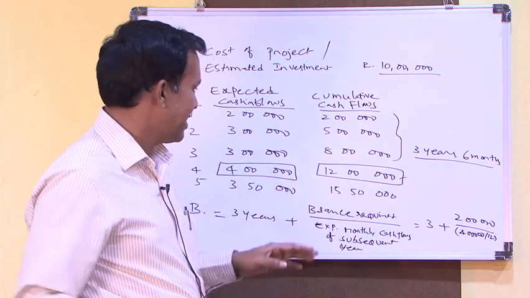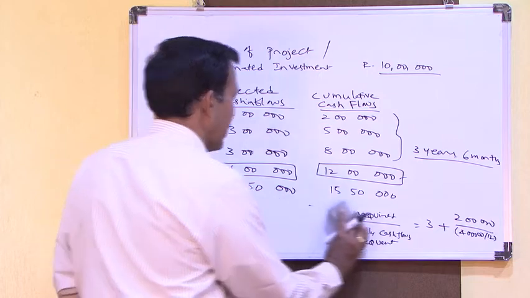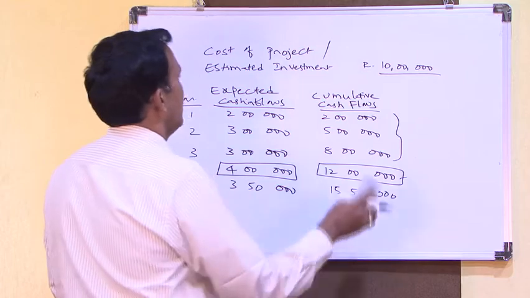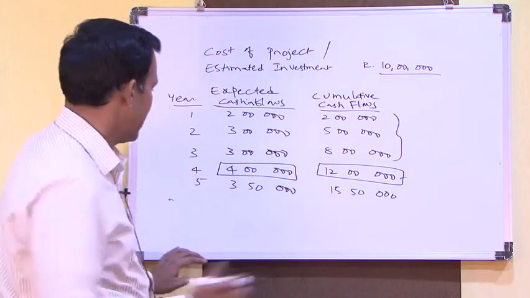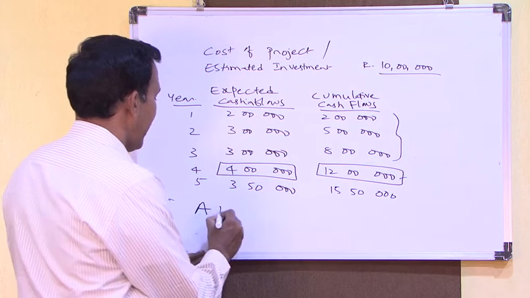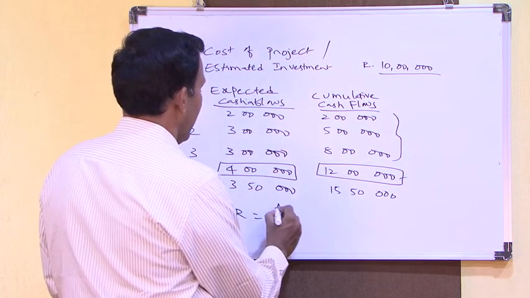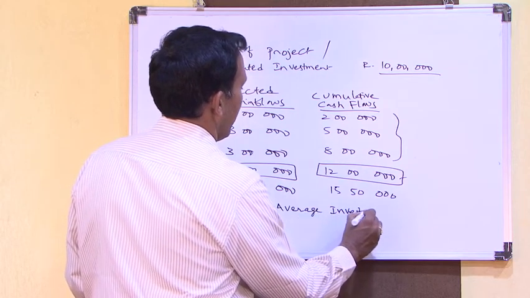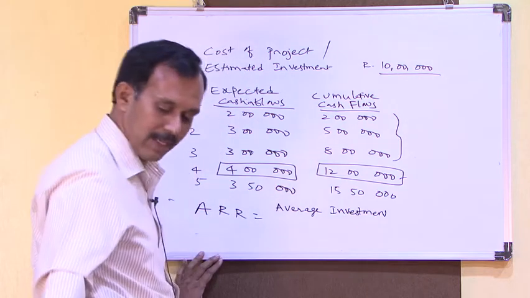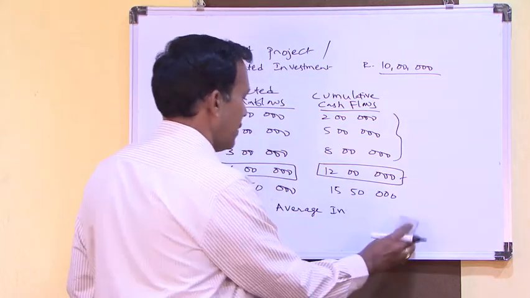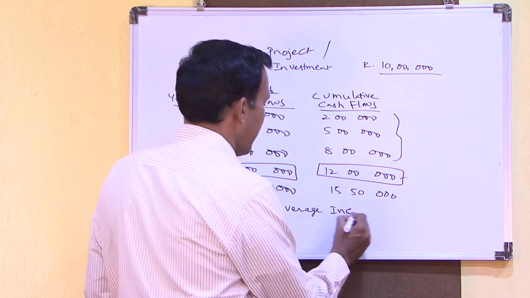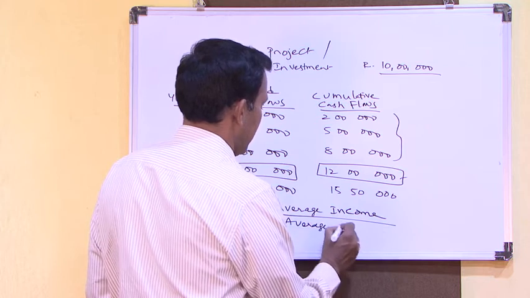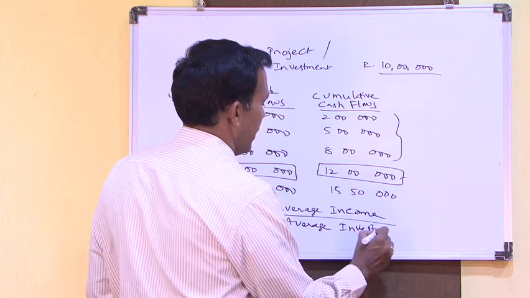So the same example we can consider to calculate average rate of return. The average rate of return, that is called ARR, is average income by average investment into 100.